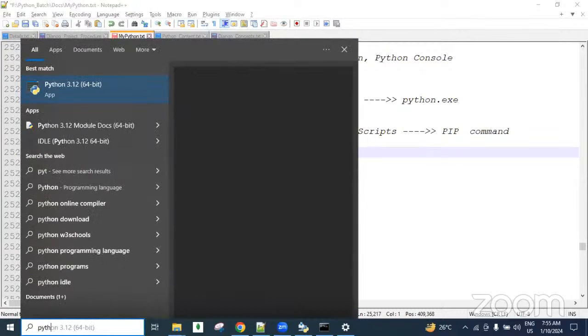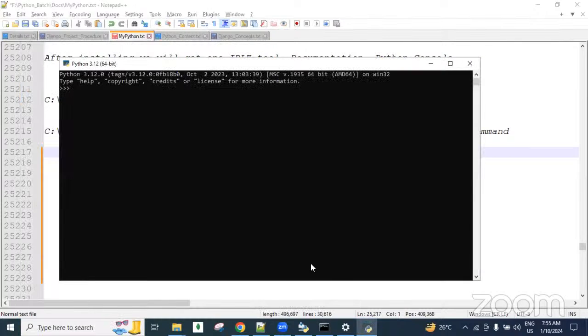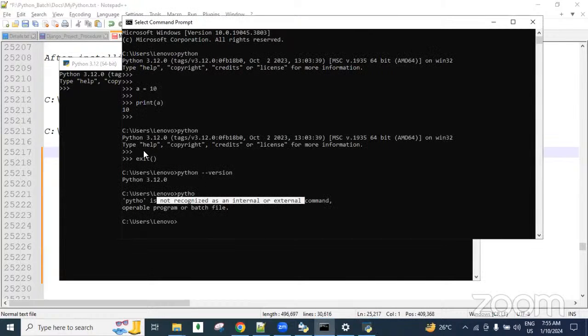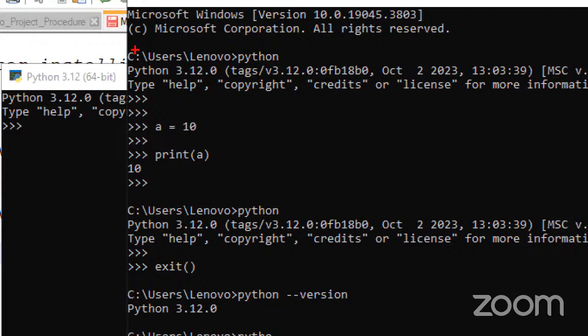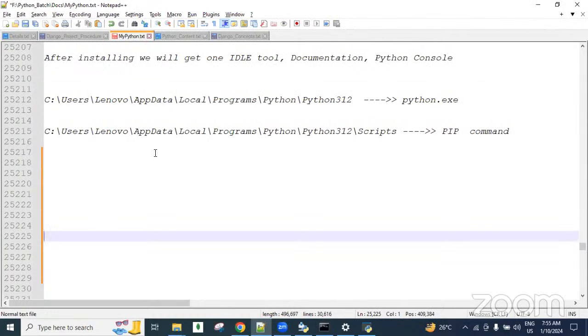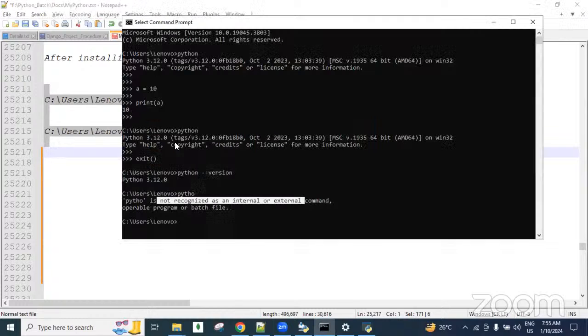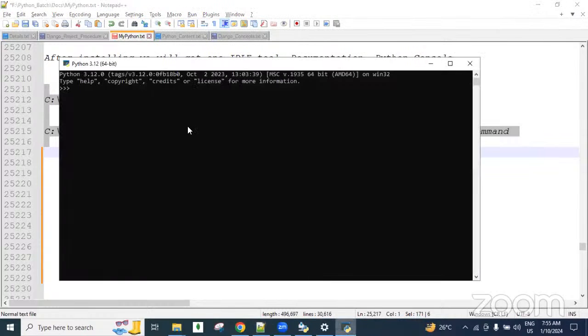So now here, click on this Python tutorial. You can check it here. This is my previous command prompt, guys. In this command prompt, whenever I add Python, then only I get this prompt. From the command prompt, by typing python, if you want to get this triple-arrow Python prompt, then we have to add these environment variables, guys. These two environment variables we need to add, then only it works. This command prompt I'm going to close. So we opened our Python prompt, guys.